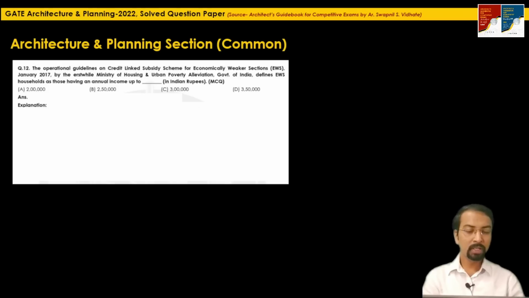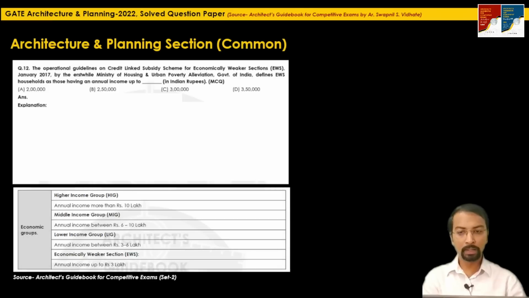So we have discussed in the preparation strategy, I said that please go through which are the ongoing government schemes related to housing, urban development, heritage conservation, etc. Because in the previous year the question based on the smart city scheme was asked. So this question is related to PMAY because there are some sub schemes under PMAY. For example, beneficiary led construction, in situ rehabilitation, as well as this credit link subsidy scheme CLSS, which is also one of the verticals under PMAY. So if we have gone through the website of PMAY, answering this question was the easy one.